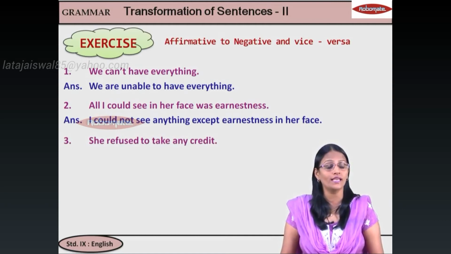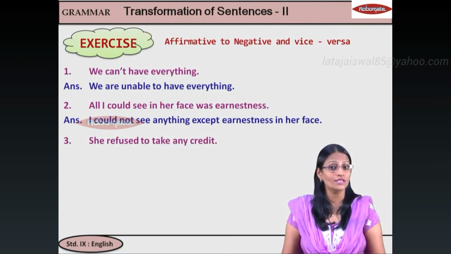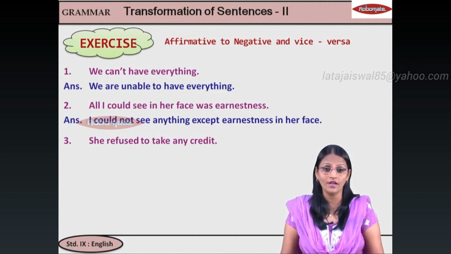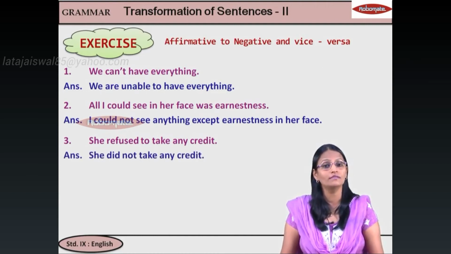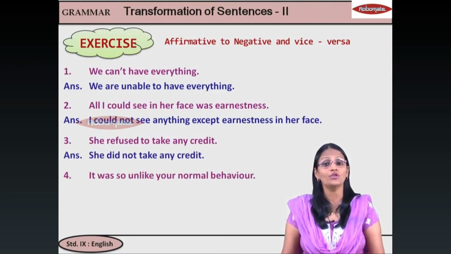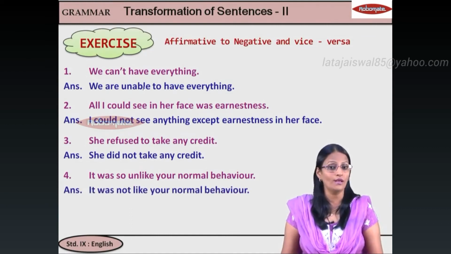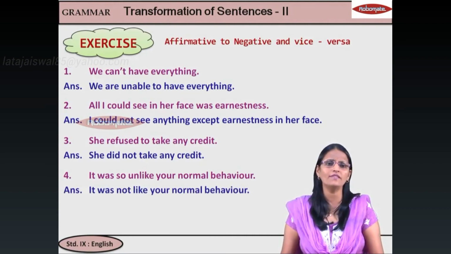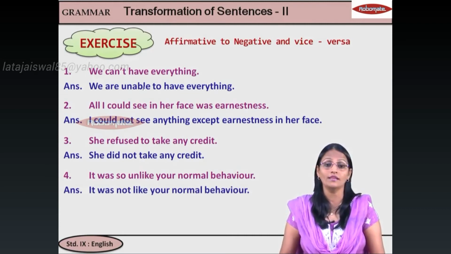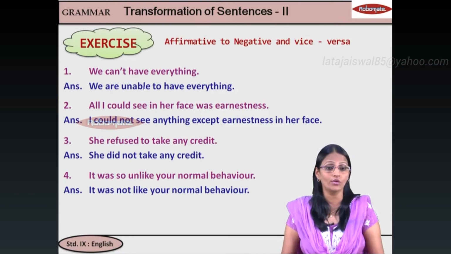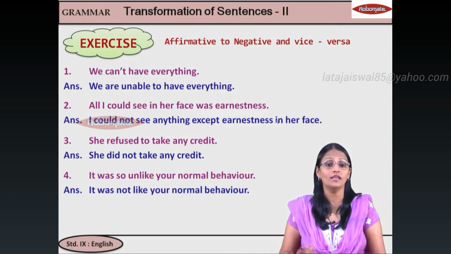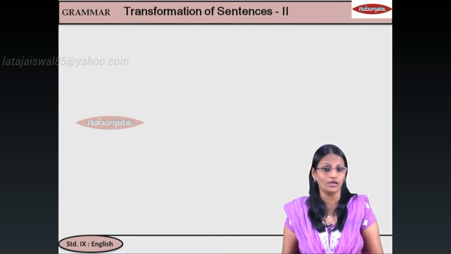She refused to take any credit. Now, negative करना है इसको. Sentence affirmative में है. Make it negative. Refuse मतलब did not take. So simple. Next. It was so unlike your normal behavior. Unlike, ये affirmative है students. So we have to make it negative. Unlike को negative के लिए not like. It was not like your normal behavior. So some sentences are very, very simple, students. Just remember that the negative, अगर sentence है तो उसमें negative word होना चाहिए, affirmative है तो उसमें negative word नहीं होना चाहिए, meaning change नहीं होगा.